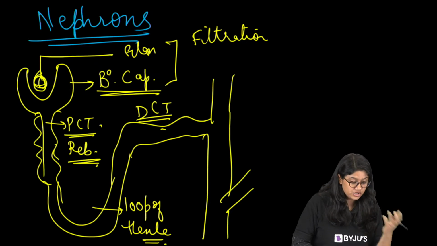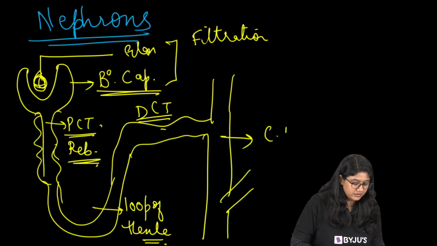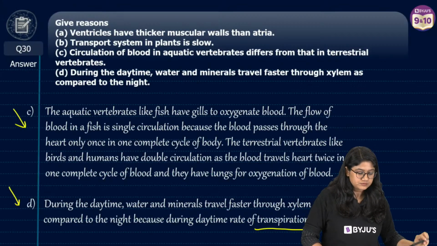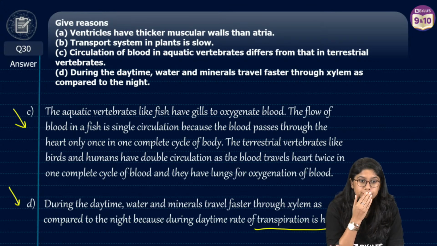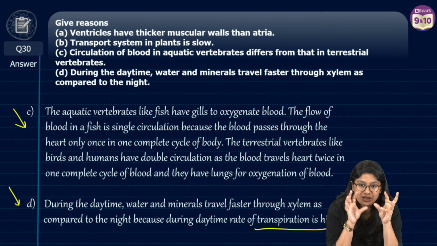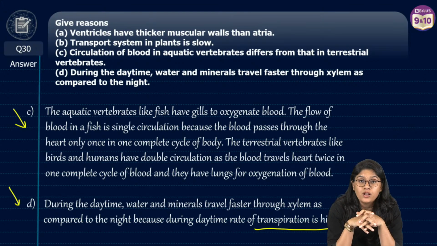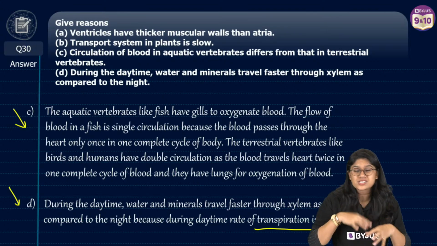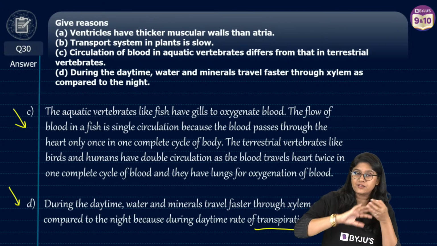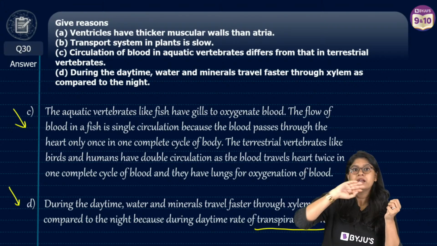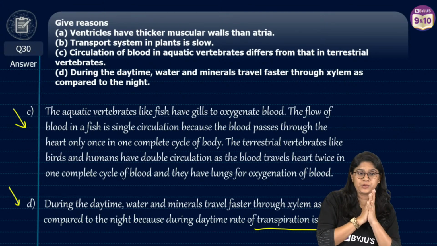We have the secretion part, and last we have the collecting duct. It will receive all the toxic, unwanted waste material, and from here we'll have the secretion into the collecting duct. It'll just pass it on. Okay, everyone, are we clear?